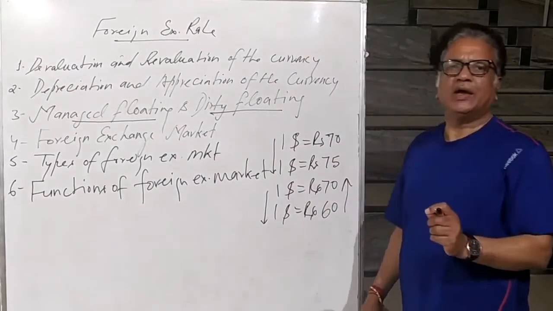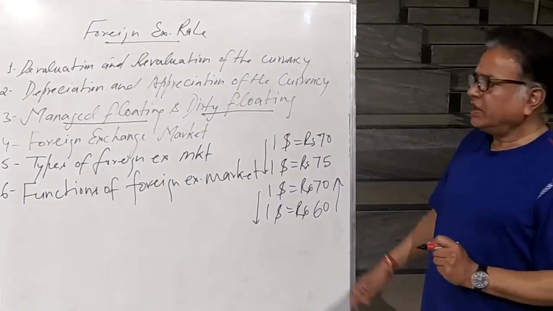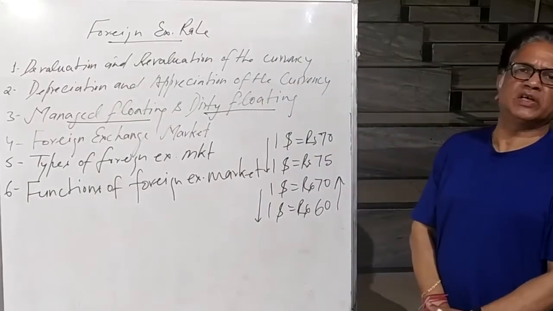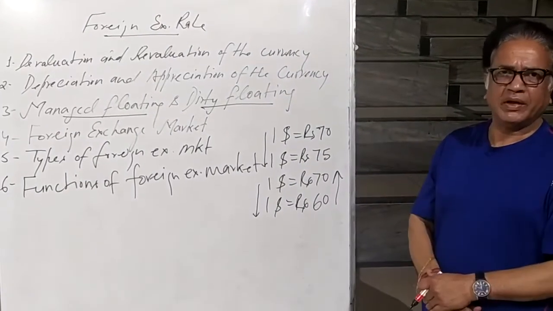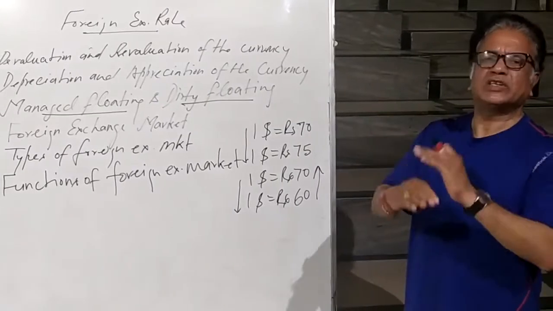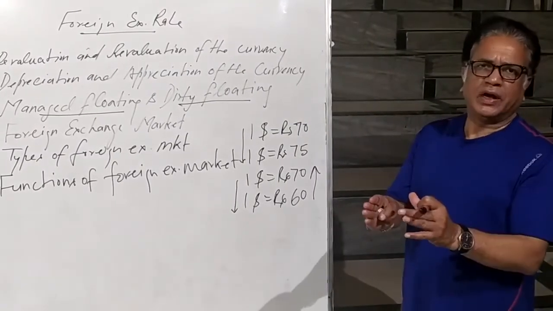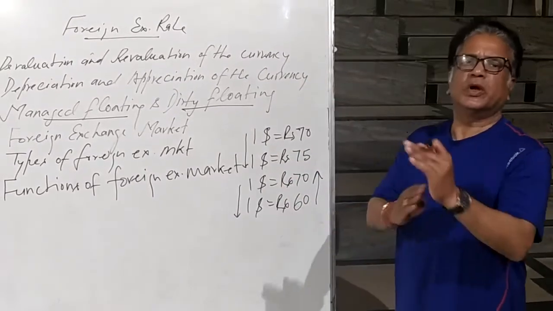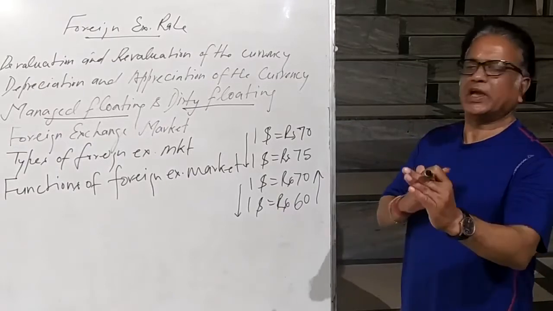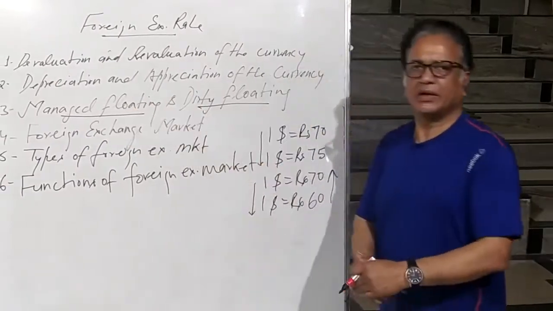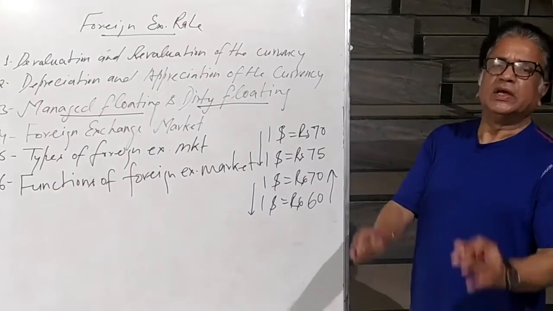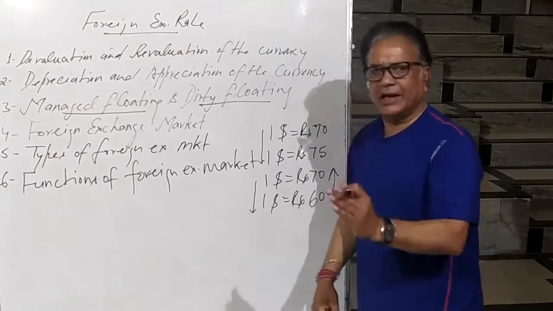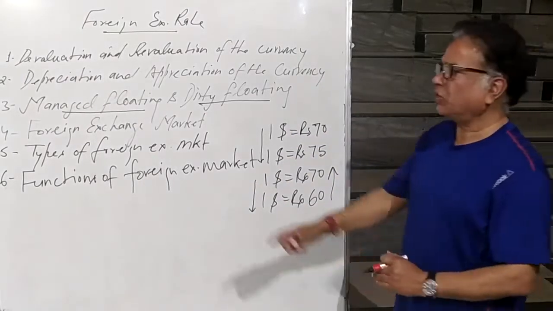If RBI or any government policy is going to manage the determined foreign exchange rate, who determines the foreign exchange rate? The two forces, demand and supply. If over that determined exchange rate, the central bank, under the guidelines or with the permission of IMF, makes any adjustment or change, that is called managed floating. Managed floating means adjustment or change in the existing foreign exchange rate under the guidelines of IMF.